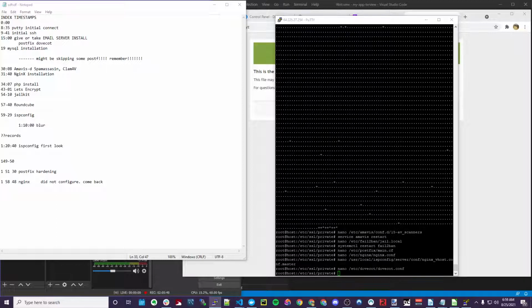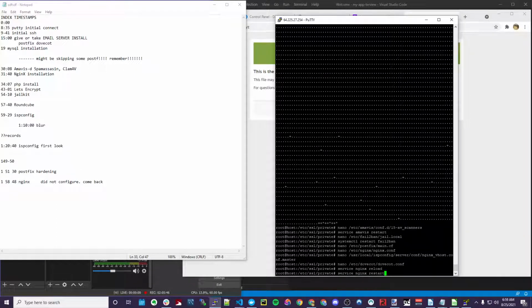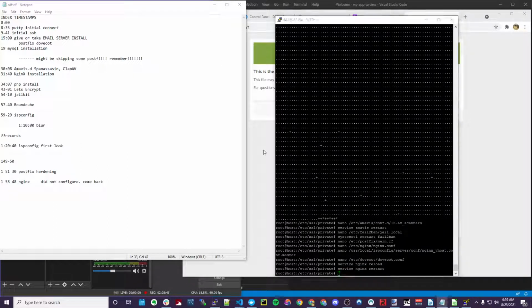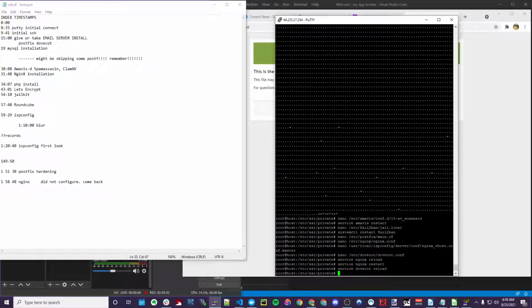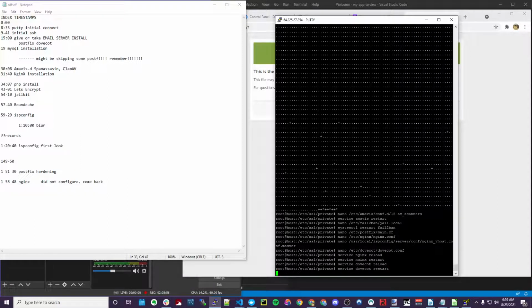Then, even though we didn't change Nginx too much, we're gonna restart and reload a bunch of these services, the Dovecot and Nginx that we just did. Why not, right?